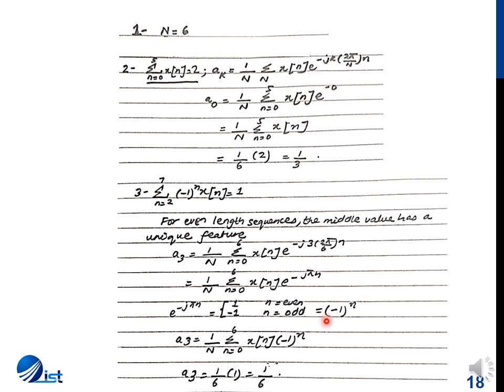So for this -1 raised to the power n, we have alternate addition and subtraction of values. Whenever we have a term given where one value is added and one value is subtracted, that means they are talking about the middle value. So a3 is equal to 1 by n over one period of x[n] into -1 to the power n, and as we said, the period can be any 6 samples. So this is 1 by 6 into 1, which is equal to 1 by 6.